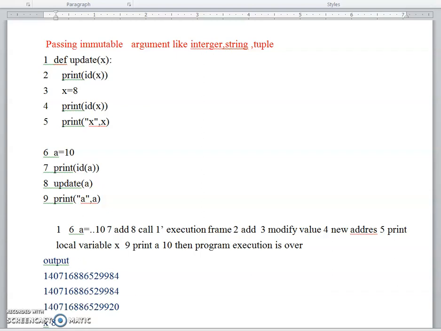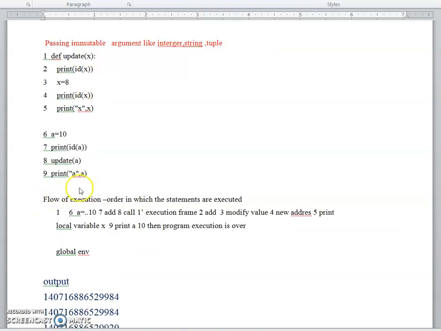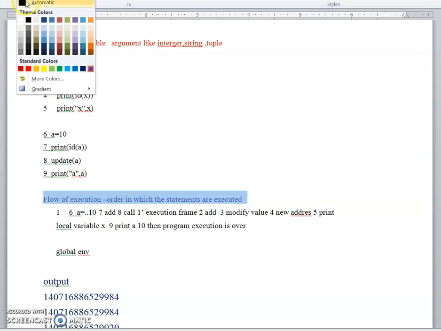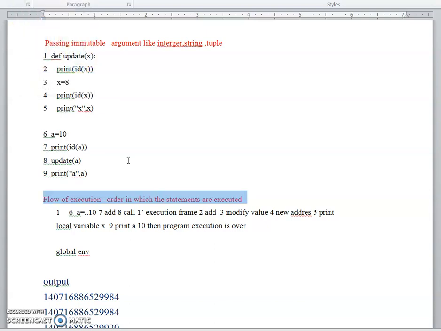In this video, I am going to explain about the flow of execution of the program. For example, in this program, I am going to explain about the flow of execution. That means the order in which the program has to be executed. We are going to concentrate on this. Okay, this is regularly asked in your question paper.